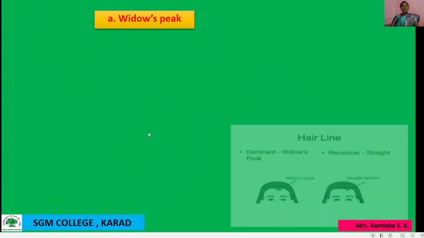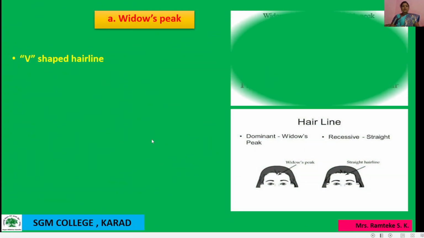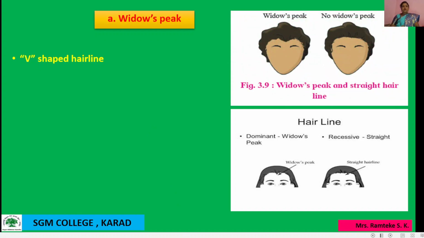So let us start one by one. First of all, we understand here widow's peak. This picture shows a widow's peak and a straight hairline. See here, this is the widow's peak shape, and this is the no widow's peak shape. Widow's peak shows a style of hairline. So widow's peak is dominant and straight hairline is recessive.